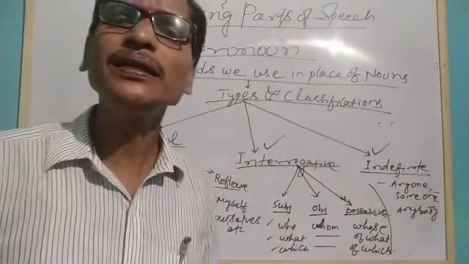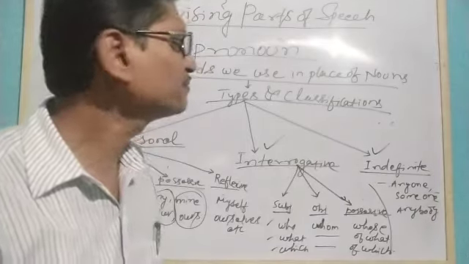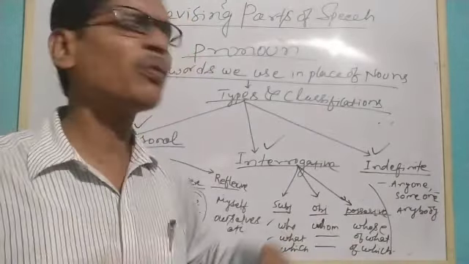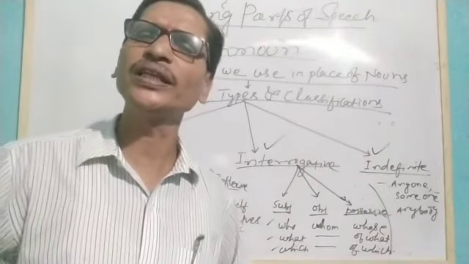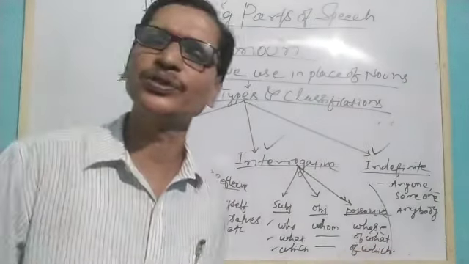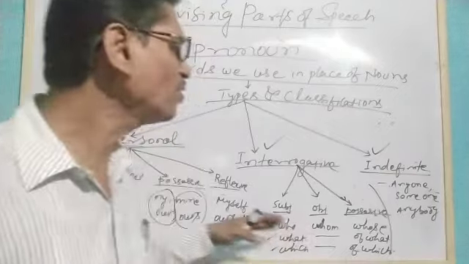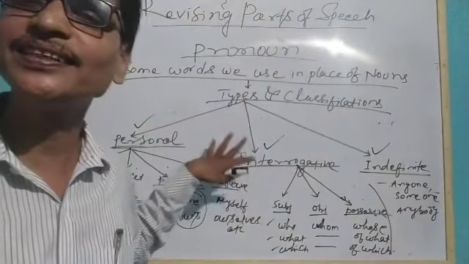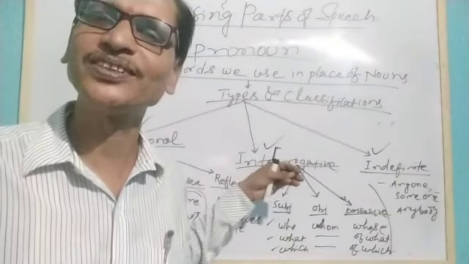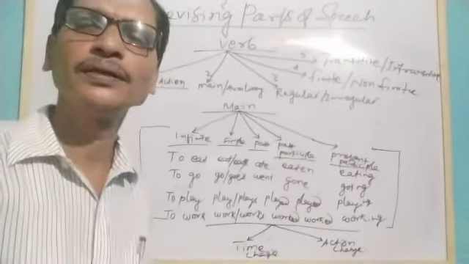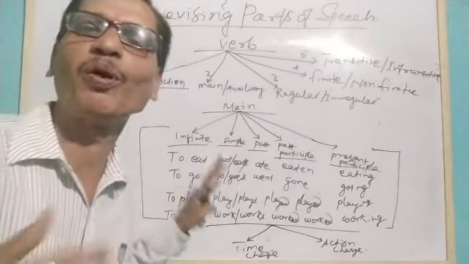Similarly, indefinite pronouns like anyone, someone, anybody, anything, nothing, no one, nobody, all those things you know. Understand? So now after understanding this pronoun, let's go to the other part of speech. Okay? Wait. Let's understand about the verb.